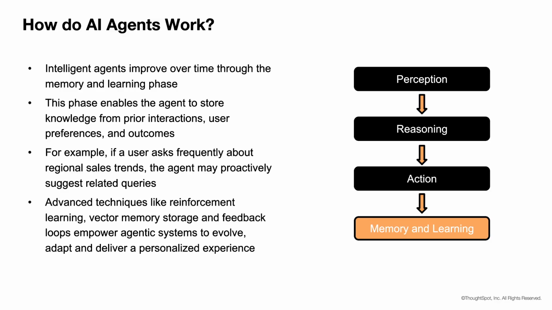Advanced techniques like reinforcement learning, vector memory storage, and feedback loops empower agentic systems to evolve, adapt, and deliver a personalized user experience. Together, these components enable the agent not just to act, but to adapt, learn, and evolve in dynamic environments, continuously improving its performance and delivering increasingly personalized and intelligent assistance.